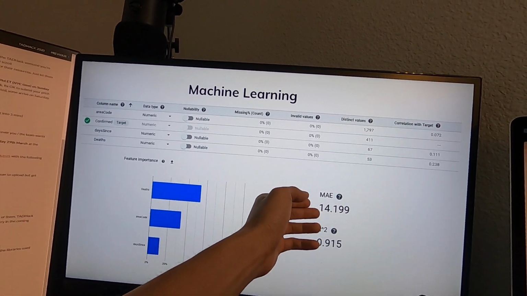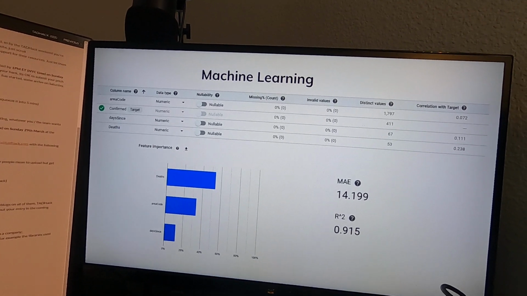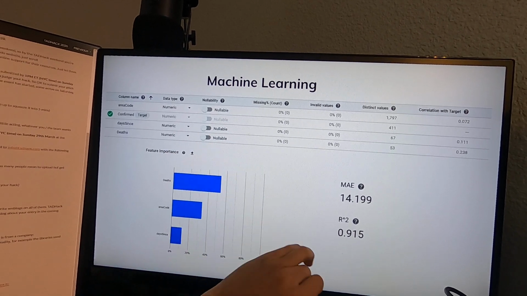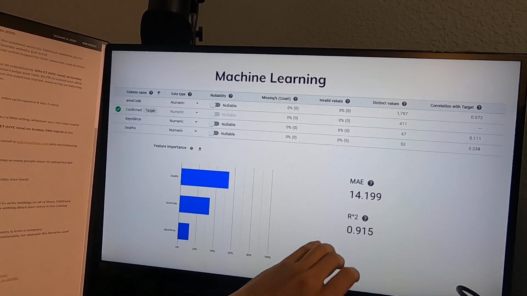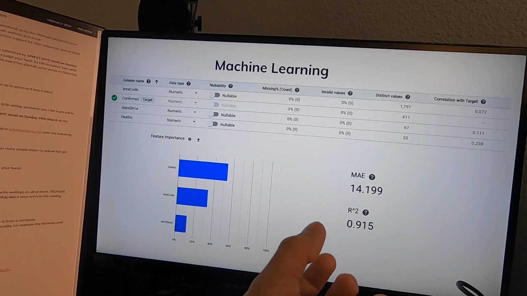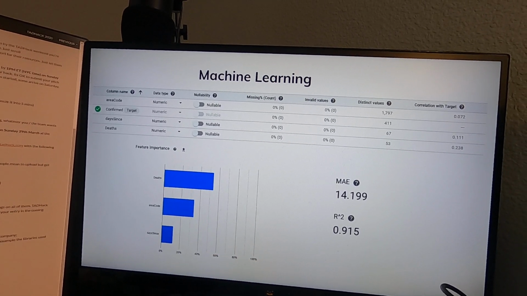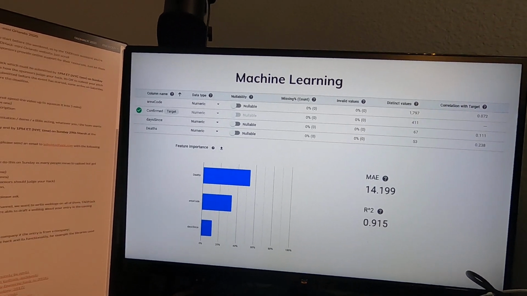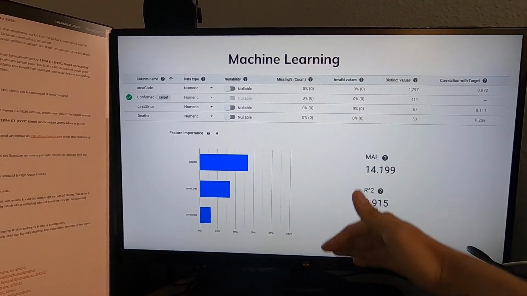MAE just refers to a value between 0 to infinity. The lower the number, the better correlation it has to the model and what happens in reality. R squared refers to a number between 0 to 1, and that's your accuracy in terms of how confident you are in your results. So we use a linear regression model in this entire instance.